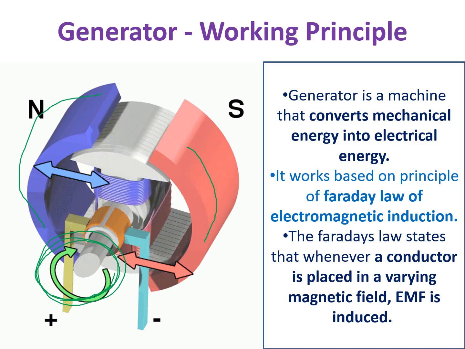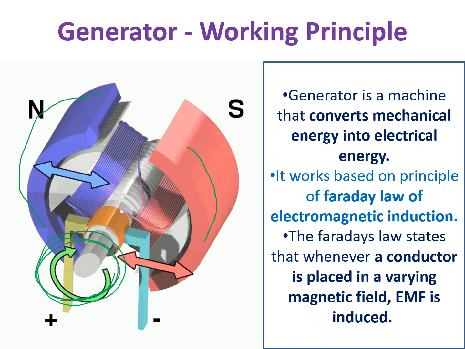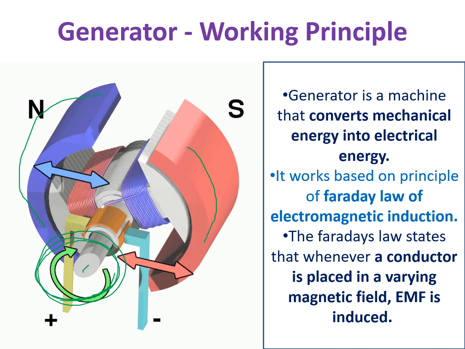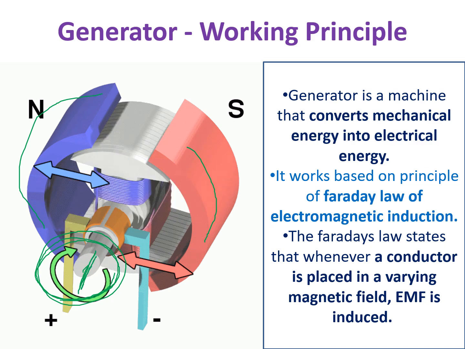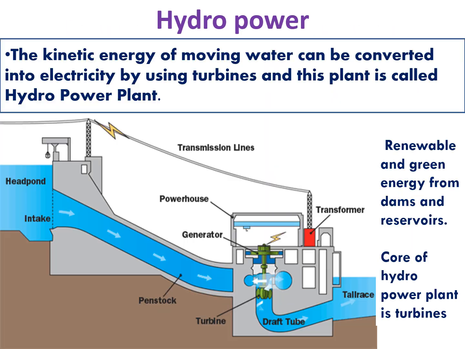So we need to rotate the turbines. The turbines are connected with this shaft. When the turbines are moving, this shaft is also moving, so the coils rotate relative to each other. Then it produces the energy. Okay. So how is hydropower generated?